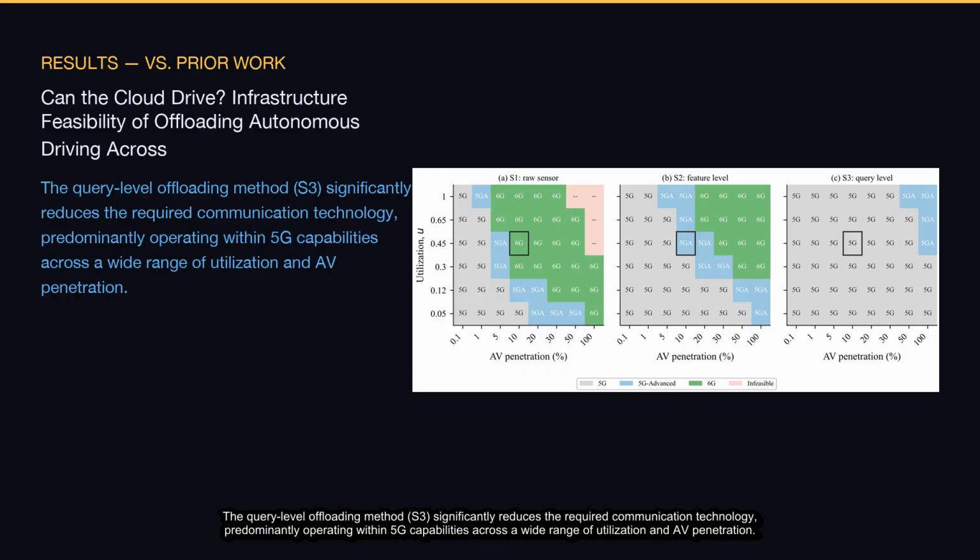The query-level offloading method, S3, significantly reduces the required communication technology, predominantly operating within 5G capabilities across a wide range of utilization and AV penetration. This is a marked improvement over raw sensor offloading, S1, which often demands 6G or becomes infeasible, and feature-level offloading, S2, which frequently requires 6G or 5G Advanced.